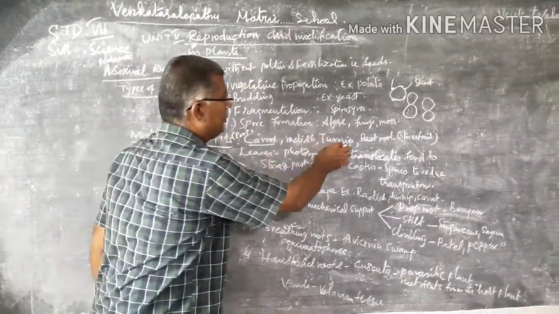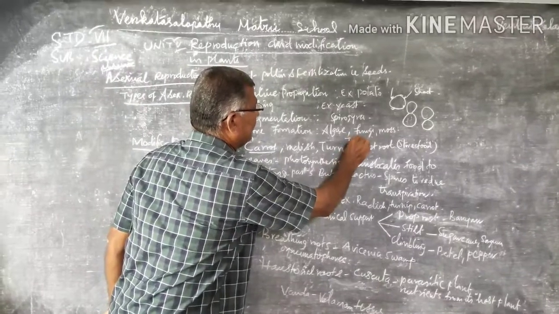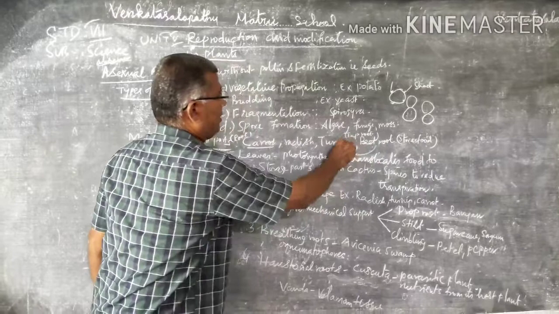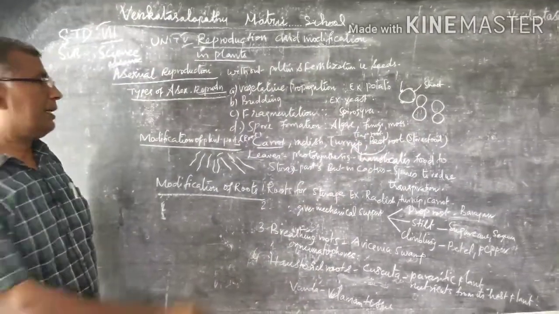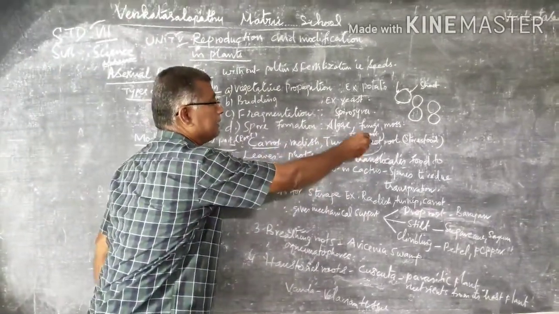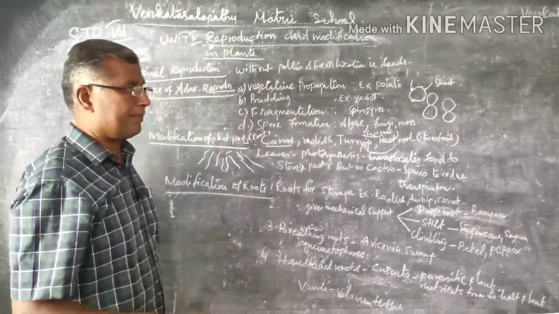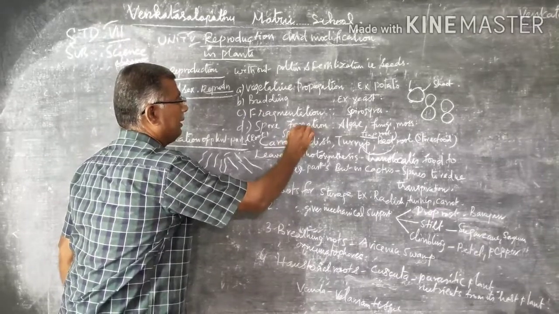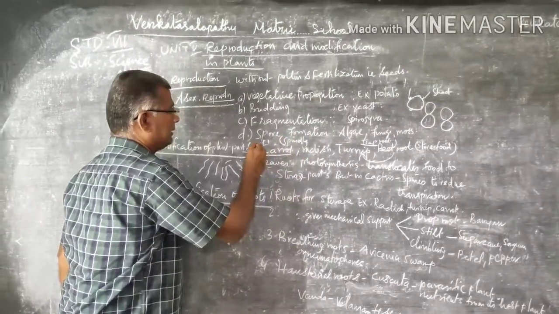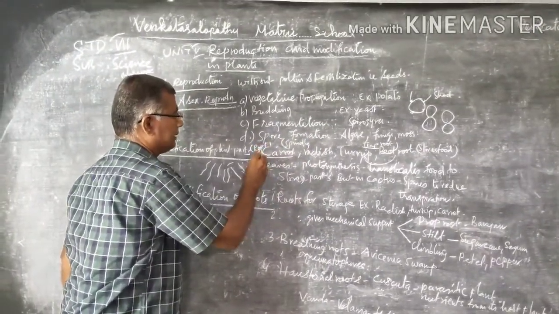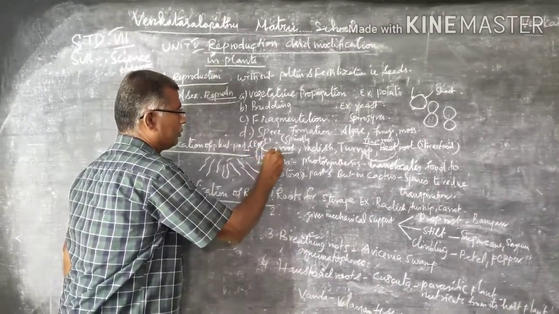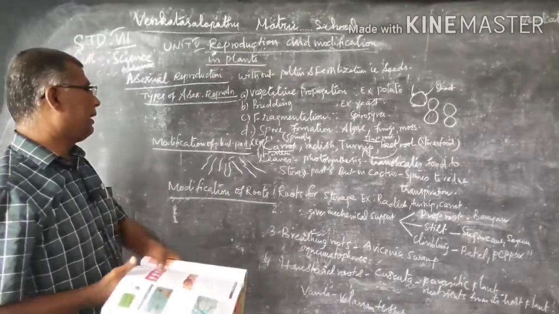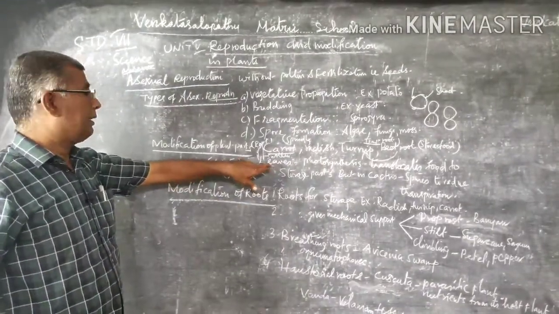Understand? The turnip and the beetroot are called as taproot. In taproot, the food is stored in the turnip and the beetroot. That is in the taproot system. Whereas carrot and radish are spindle shaped. So both ends are blunter end. The center one is a swollen portion. Understand? That is spindle shape.